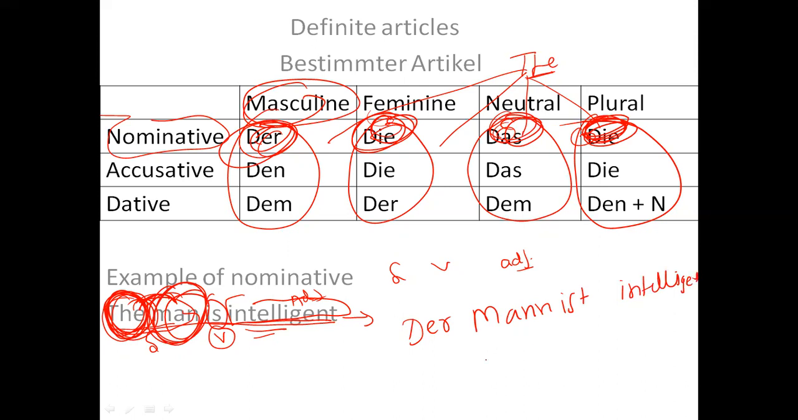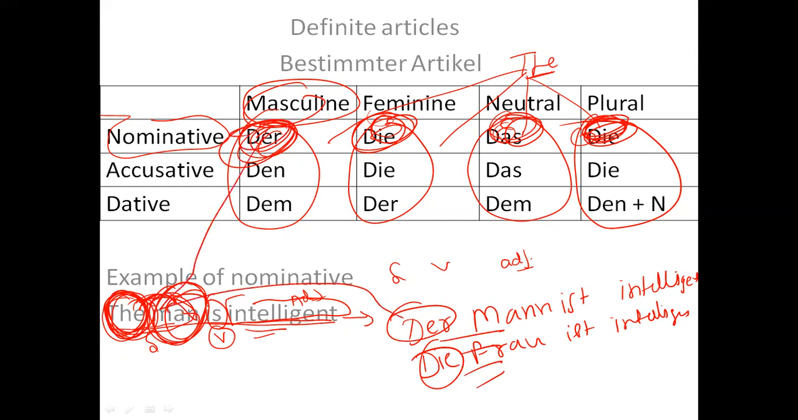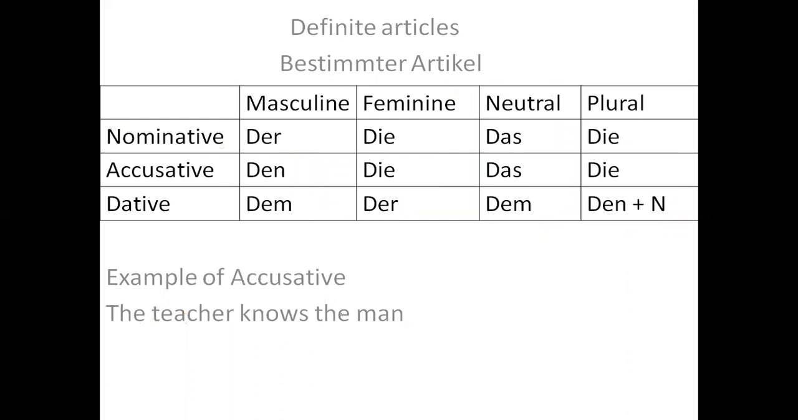If I say the lady is intelligent, I would say die Frau ist intelligent, right? So that "der" and "die" both give you the same meaning. Now here the man is the subject. That is why I have written this "der" here, right? All right.